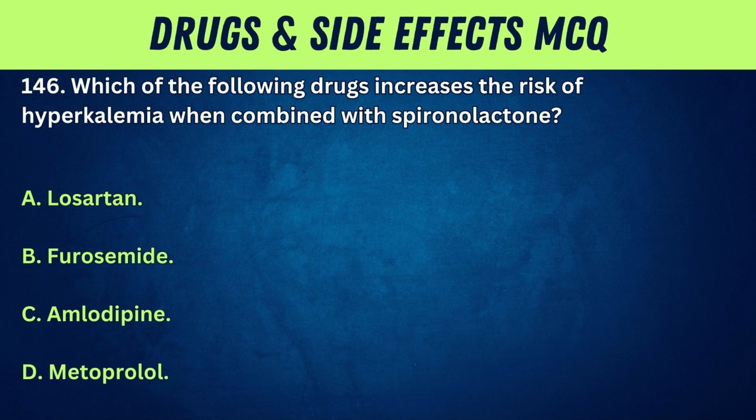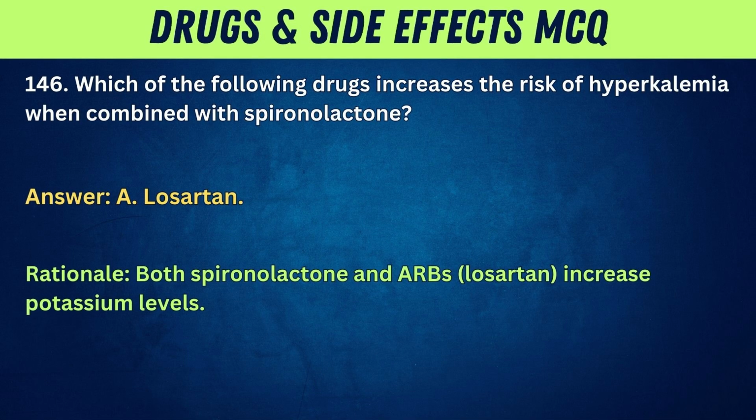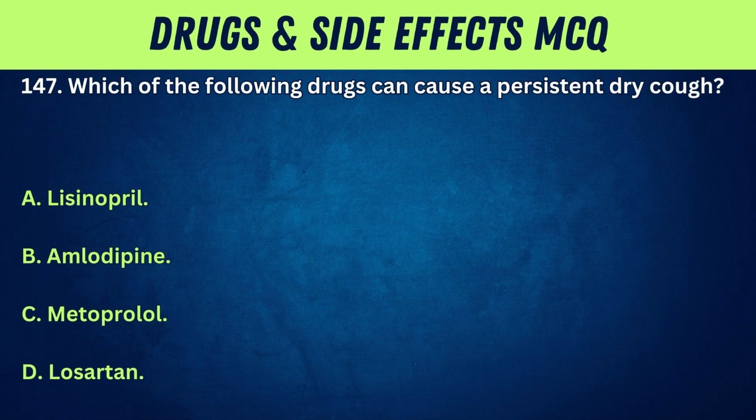146. Which of the following drugs increases the risk of hyperkalemia when combined with spironolactone? A. Losartan. B. Furosemide. C. Amlodipine. D. Metoprolol. Answer: A. Losartan. Rationale: both spironolactone and ARBs, like losartan, increase potassium levels.